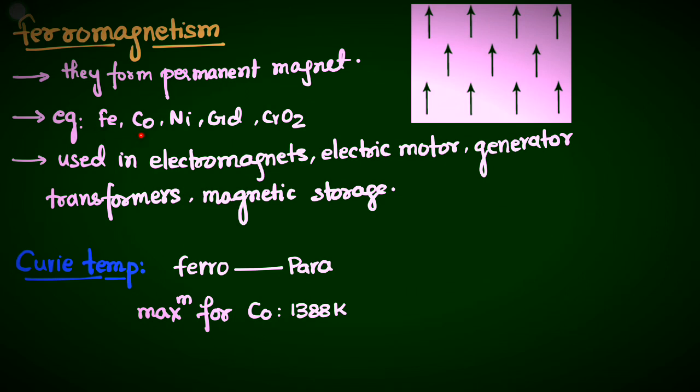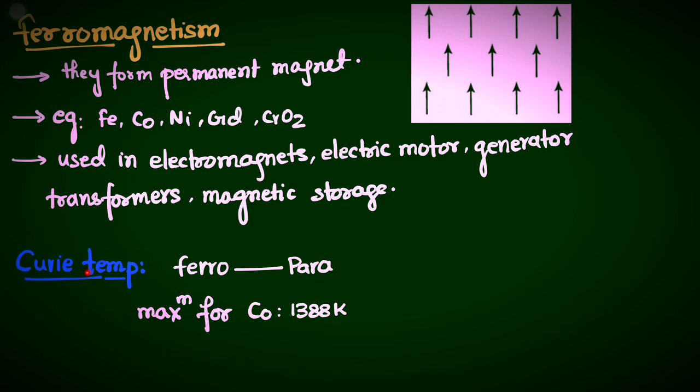Examples are iron, cobalt, nickel, gadolinium, and chromium(IV) oxide, CrO2. These are the examples of ferromagnetic material, which is very important. They are used in electromagnets, electric motors, generators, transformers, and magnetic storage devices. One temperature we have is the Curie temperature.